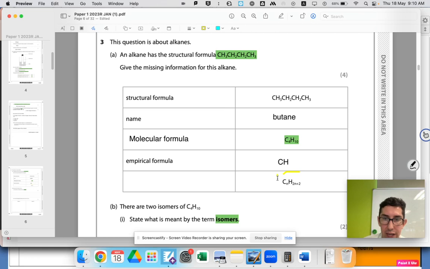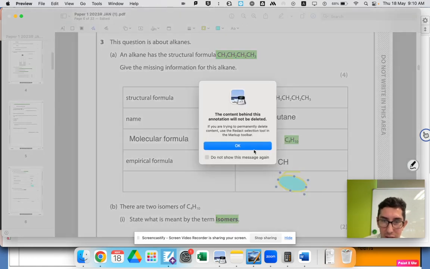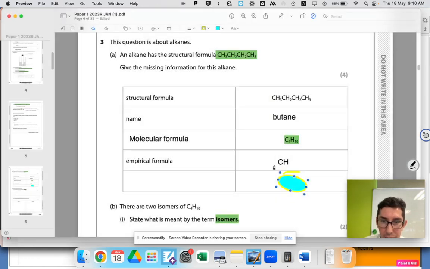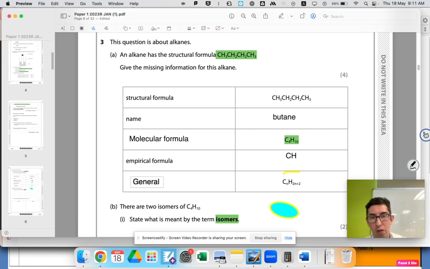Okay, and then what's this thing here? Oh, it is letting me draw now. So yeah, this down here is something called a general formula. A general formula is the formula of a homologous series. The homologous series here is alkanes. Alkanes all share the same general formula, which is CnH2n+2. Alkenes, for example, are CnH2n. All chemicals in a homologous series share the same general formula.